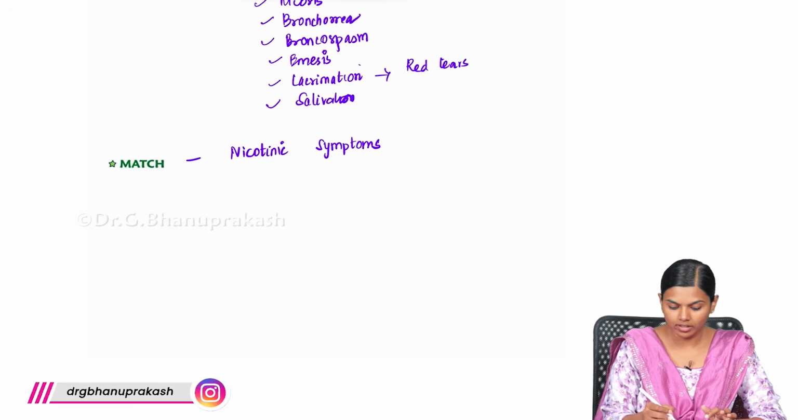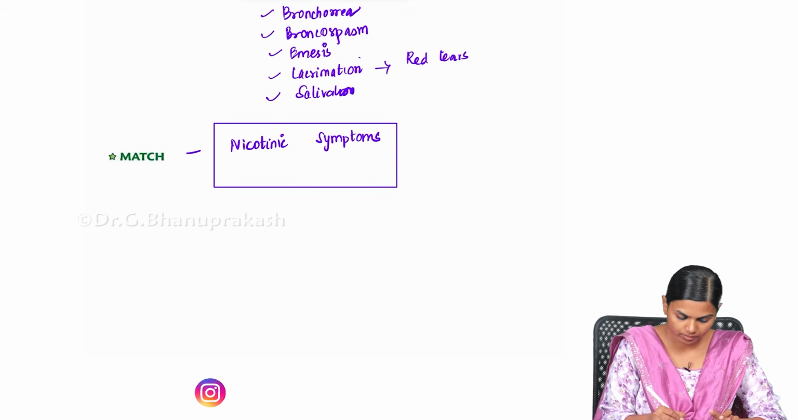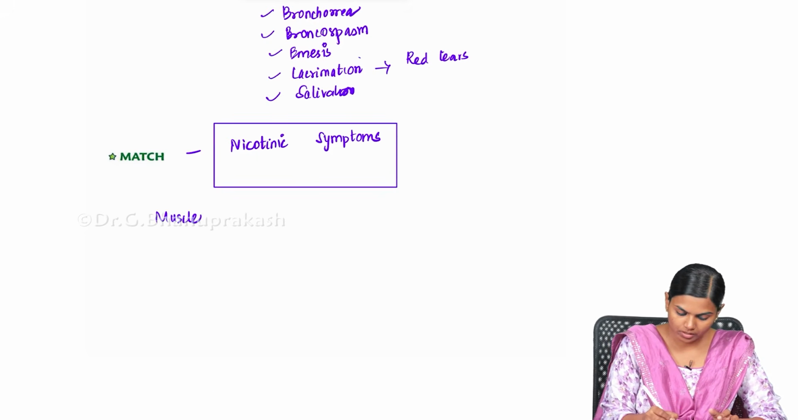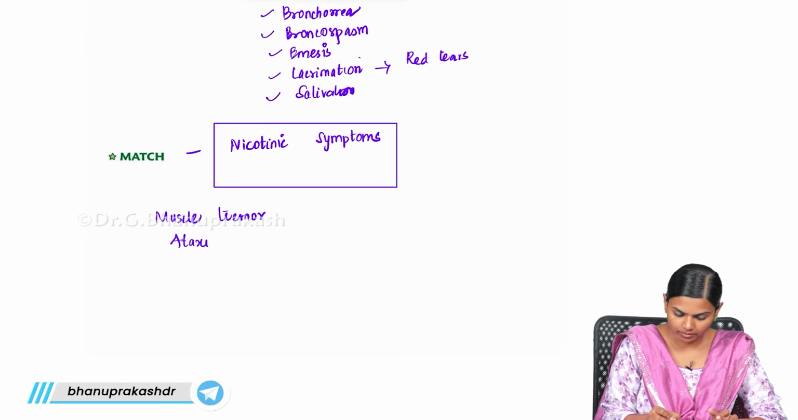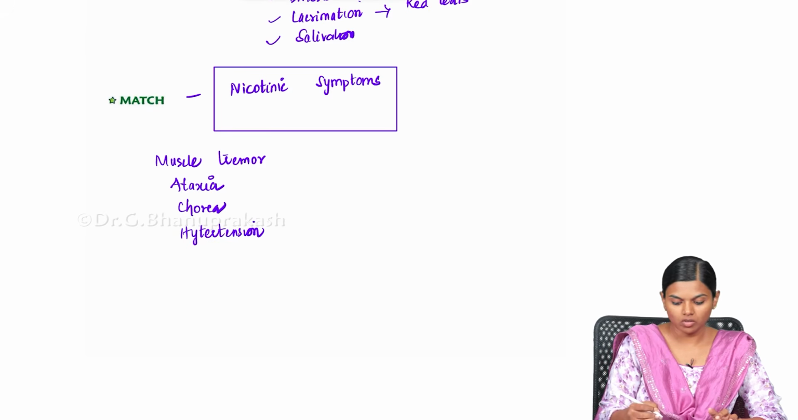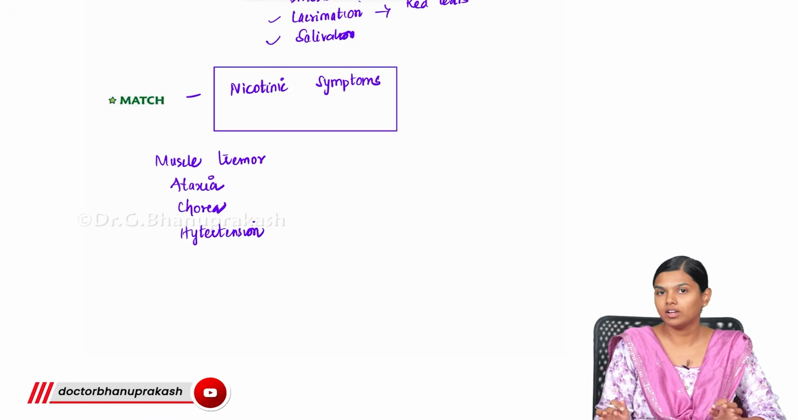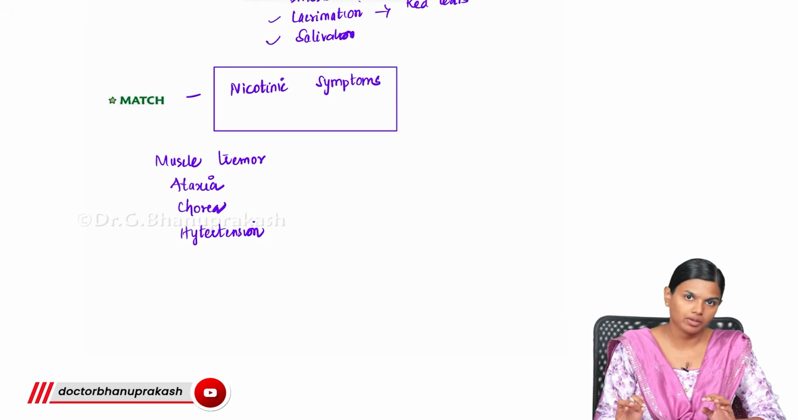Now, nicotinic symptoms mainly act in the nervous system. What it can do is, it will cause muscle tremor, ataxia, chorea, hypertension. So, all this will be seen in these nicotinic symptoms. Muscarinic, all increased secretion. Nicotinic, mostly neurological symptoms you will be experiencing.